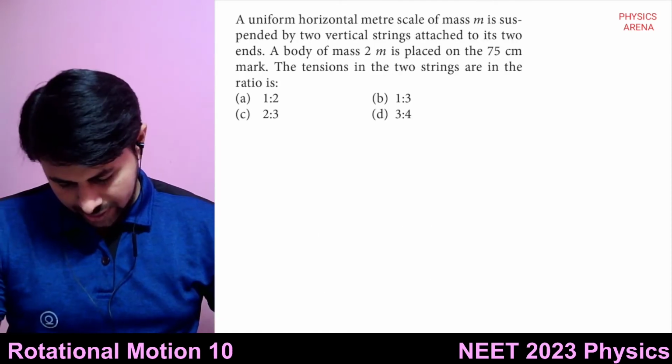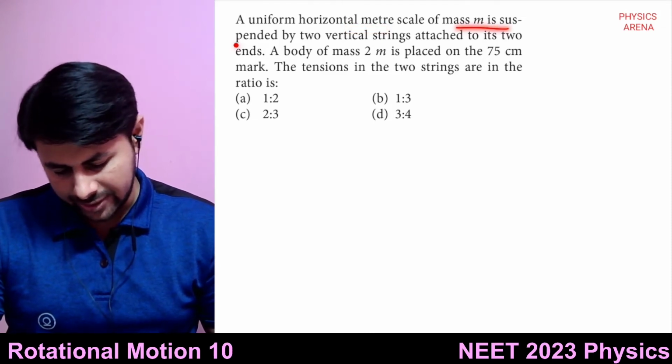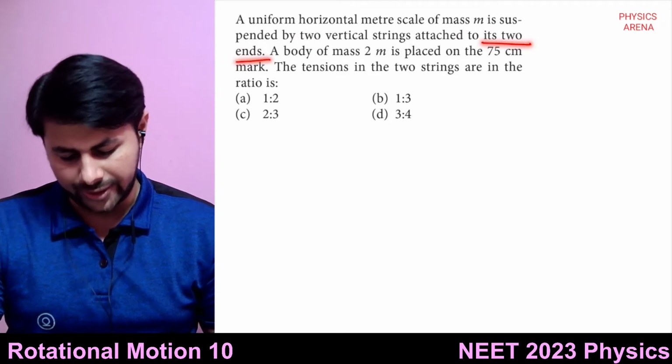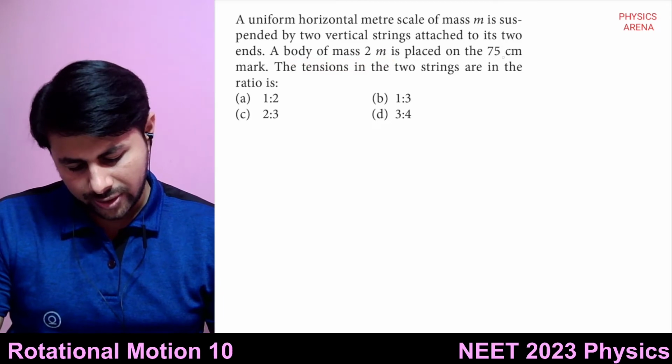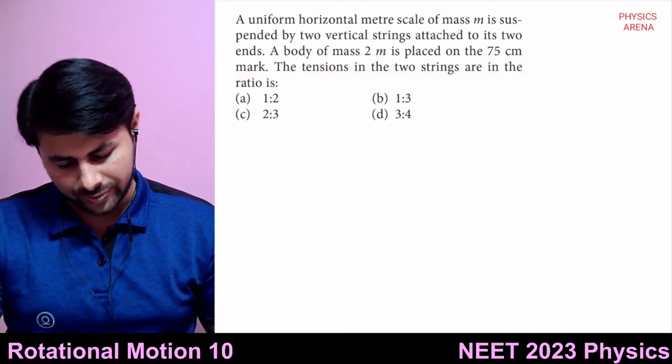A uniform horizontal meter scale of mass m is suspended by two vertical strings attached to its two ends. A body of mass 2m is placed on the 75 centimeter mark. The tension in the two strings are in the ratio?